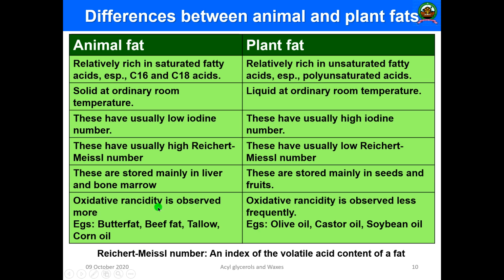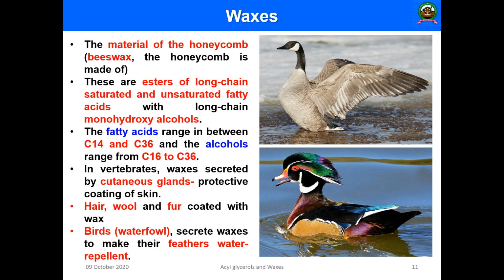In the case of animal fat, this is more common, but in the case of oil, it is less. Examples of animal fats where oxidative rancidity commonly happens are beef fat, butter fat, tallow and corn oil. But in the case of plant fats, such as olive oil, castor oil, soybean oil, etc., it is less. So these are the main differences between animal fat and plant fat. So that is about triglycerides.